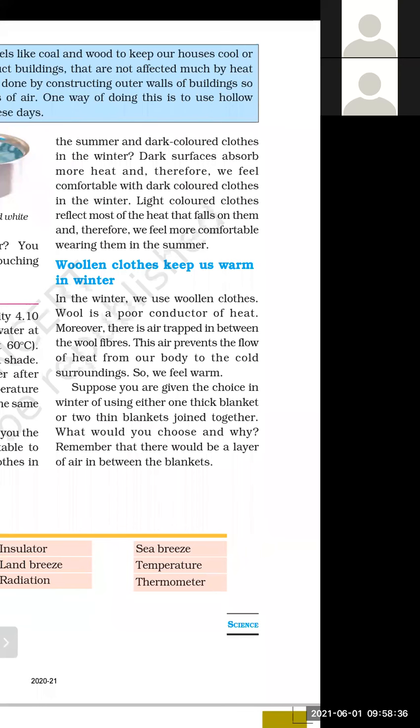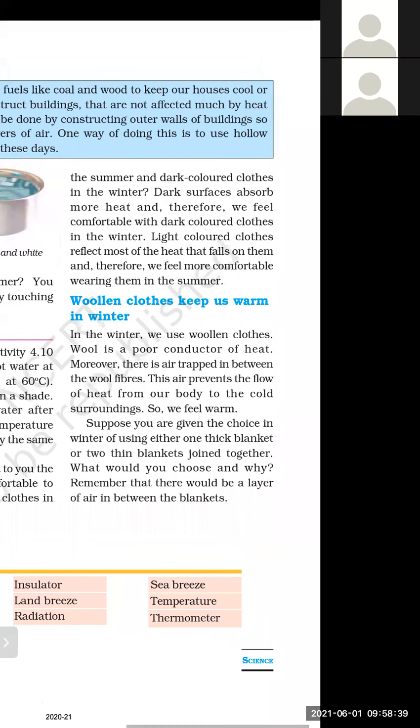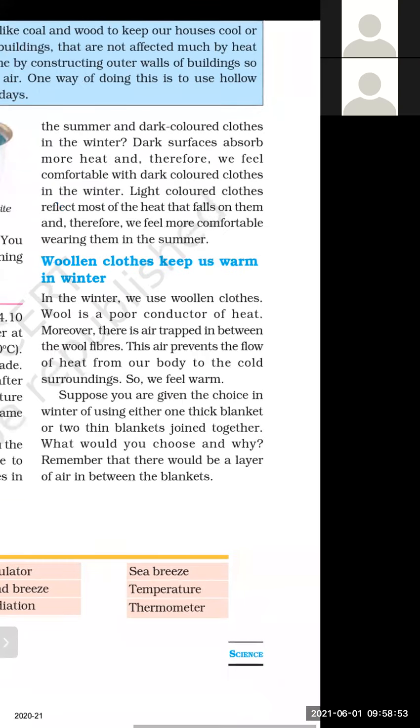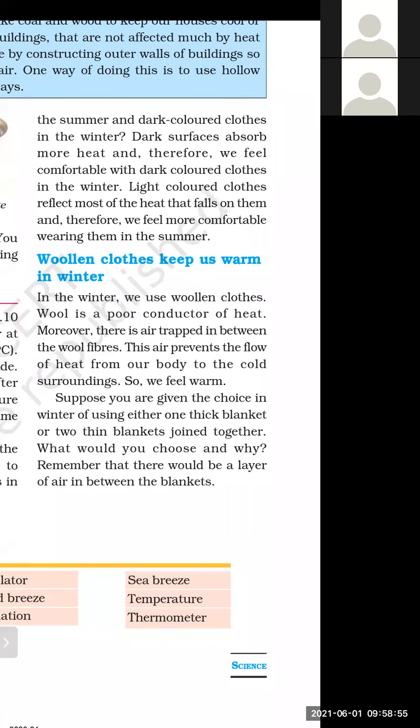So students, as we have discussed in the blue box, air is a poor conductor of heat. Air does not allow heat to pass through. So when we are wearing woolen clothes, there are some small holes in between the woolen fibers, and in each small hole there is some air, and this air does not allow our body heat to go into the outside surroundings.